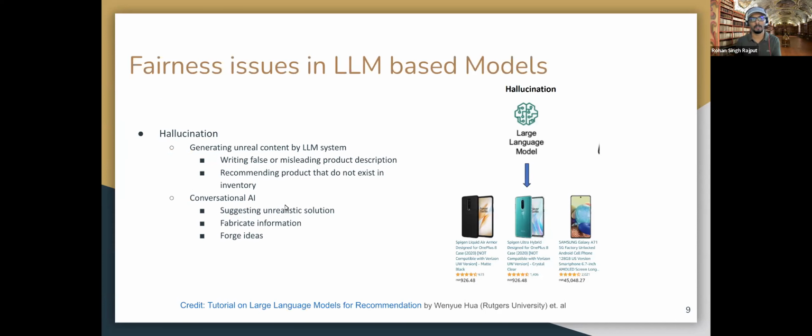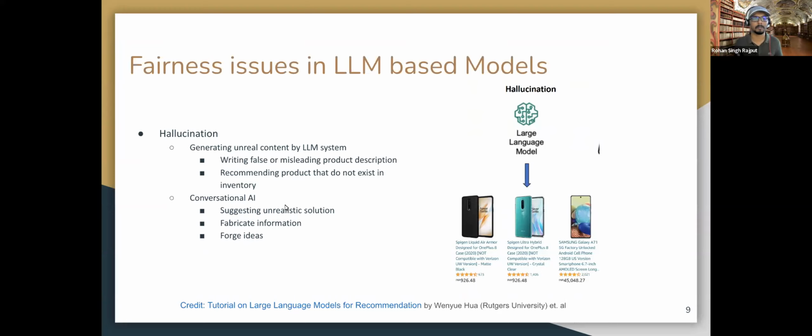Now, continuing with this problem, another big problem that persists in LLM systems right now is called hallucination. In hallucination, it sometimes provides false or misleading information. One example: when you recommend a product to a user and you want your LLM system to automatically write a product description, it can sometimes write a false description that is misleading to the user.